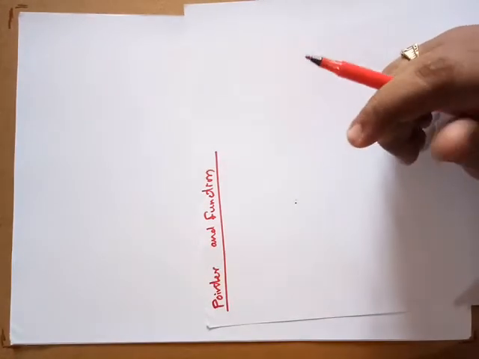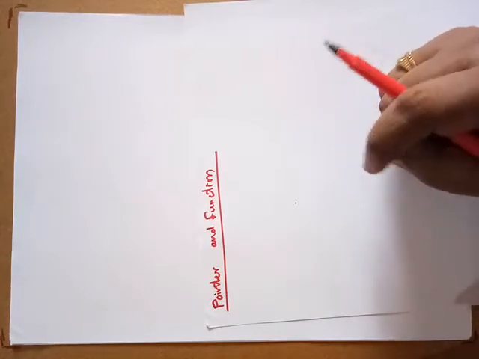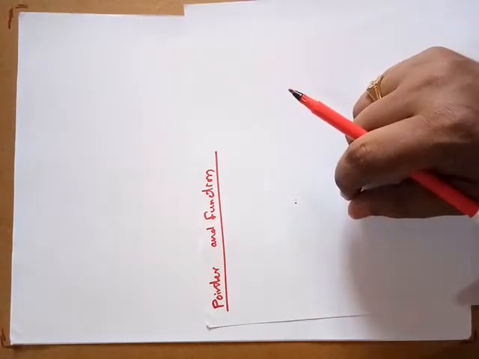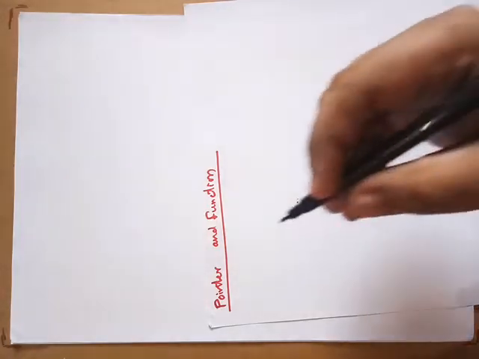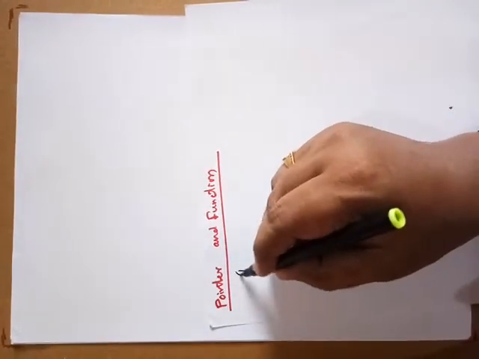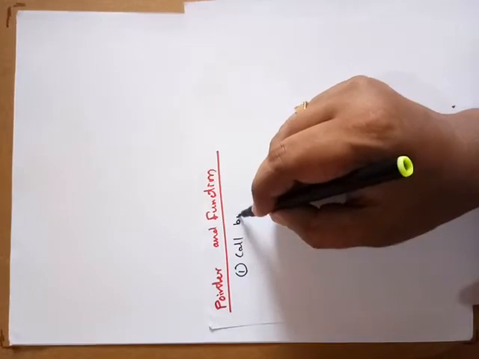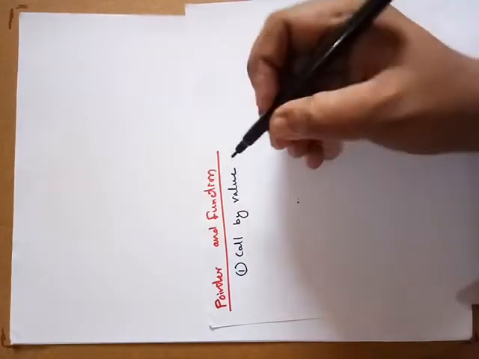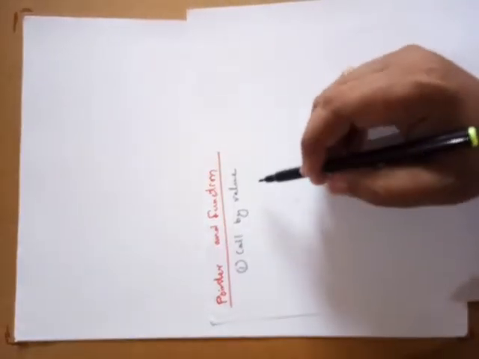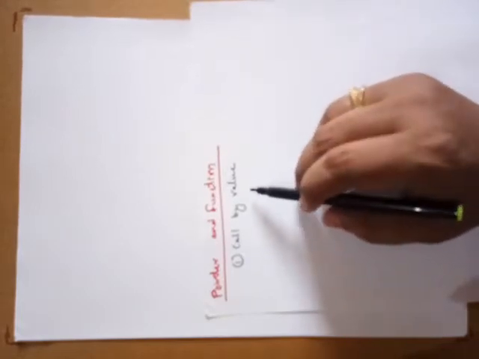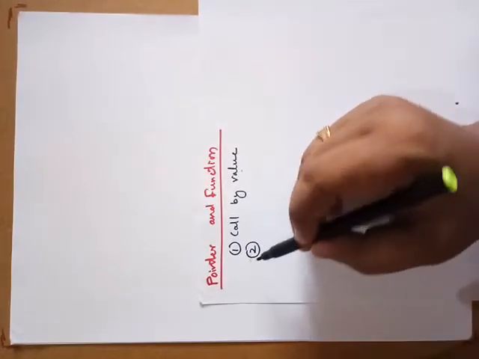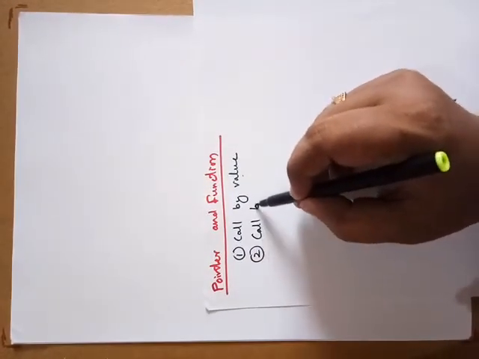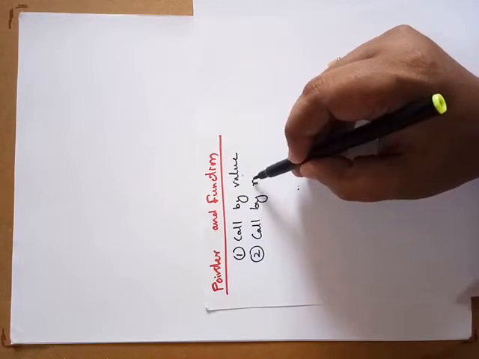The arguments to the functions can be passed in two ways. How can the arguments be passed? There are two different methods. One method is call by value. We have already used this method. We are passing the values in the function call, and the second one is call by reference.